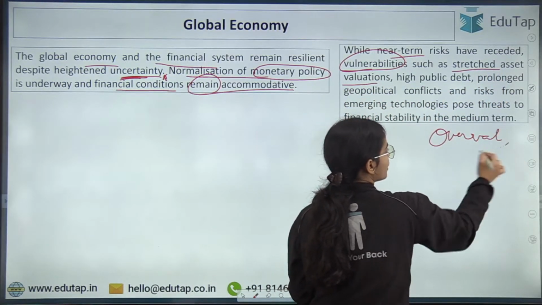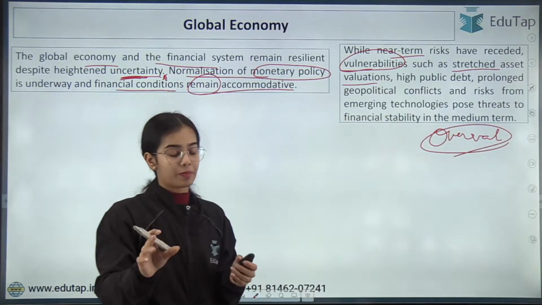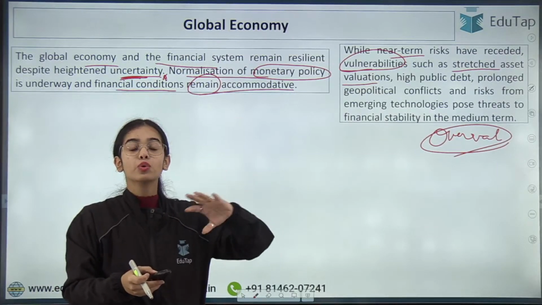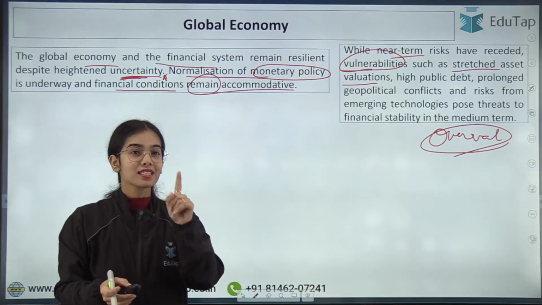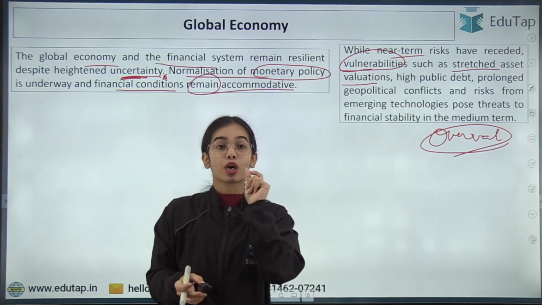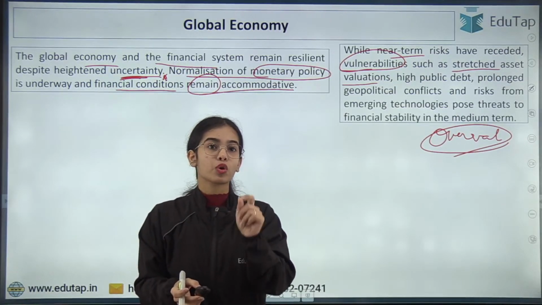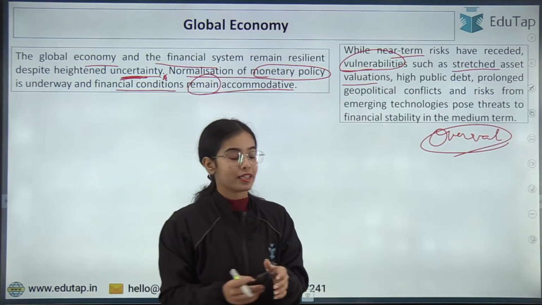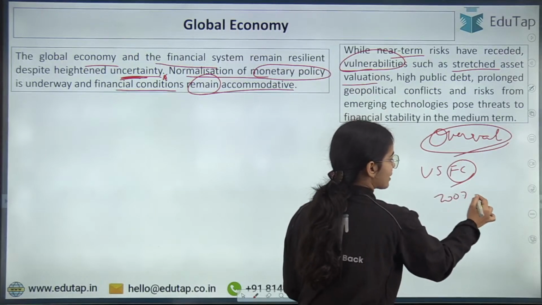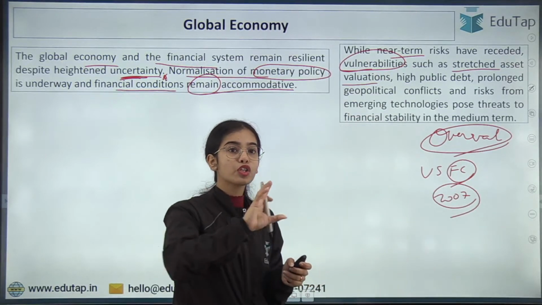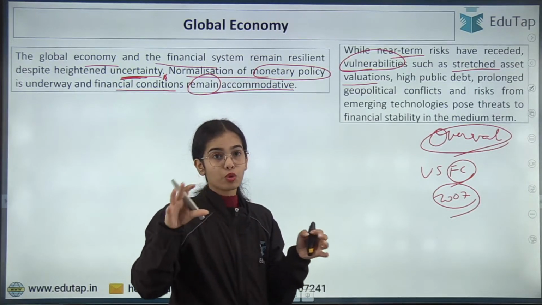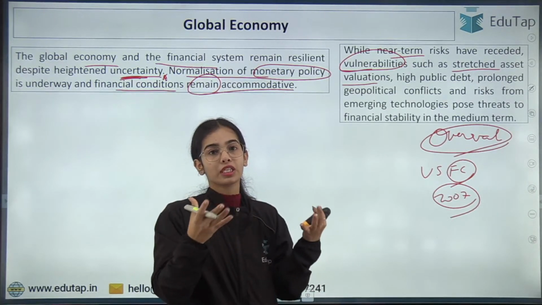There is overvaluation of the assets that is happening, the stocks, bonds, and the real estate also is getting overvalued in many of the countries, and that is a very big problem because the US financial crisis of 2007-2008 started because of the overvaluation of the real estate. Too much of the valuation was increasing of the real estate.